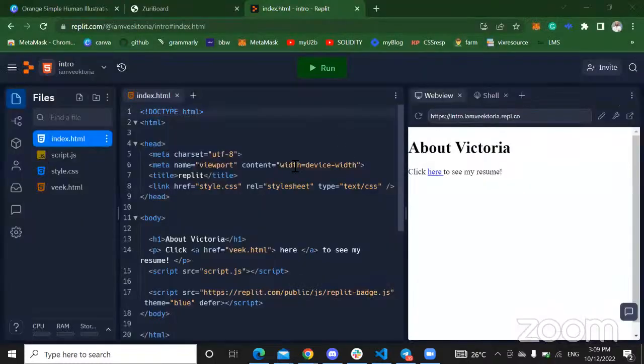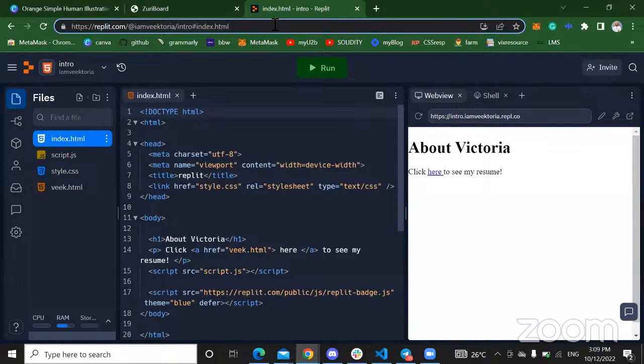So the link you're submitting is this link here, right? Just this link here. And it should contain your code like this and your output, right? We ourselves can decide to expand it if we want to, right? But what you're submitting is this page here that contains your code and your output.